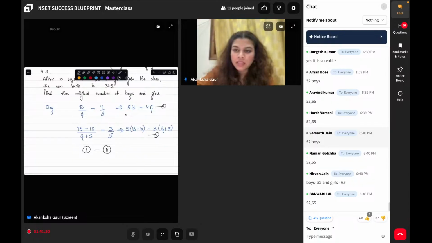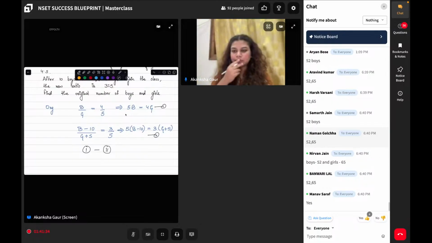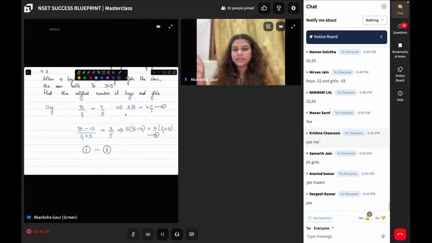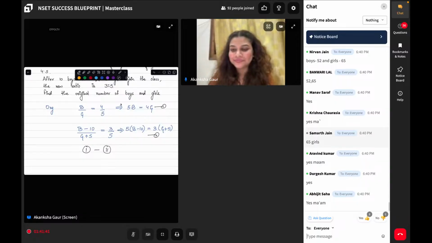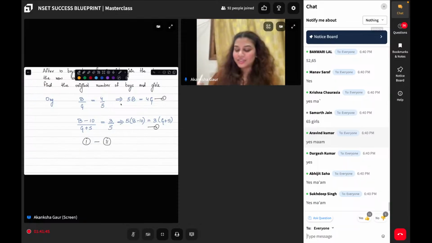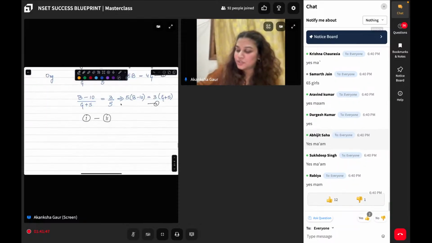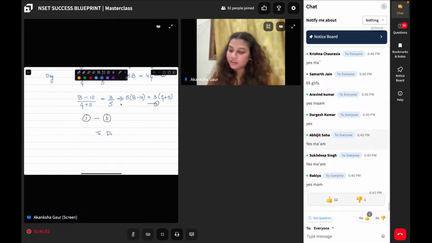Will you be able to solve it, everyone? Just solve equation 1 minus 2 and you will be able to get it. Shall I move on? Please solve this, it is very simple. I'm marking it as to do. Moving on to the next question.